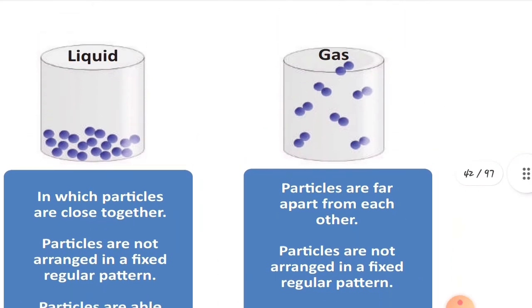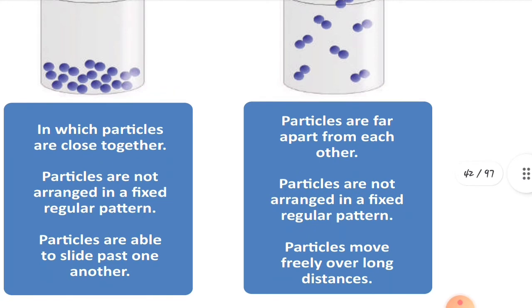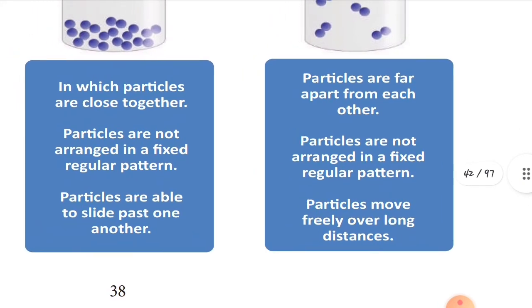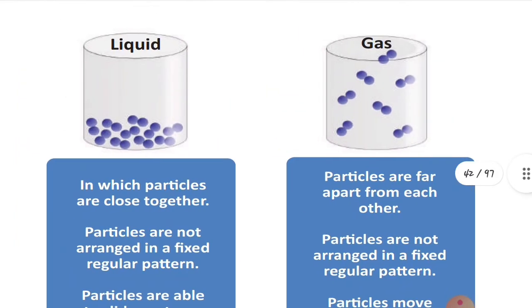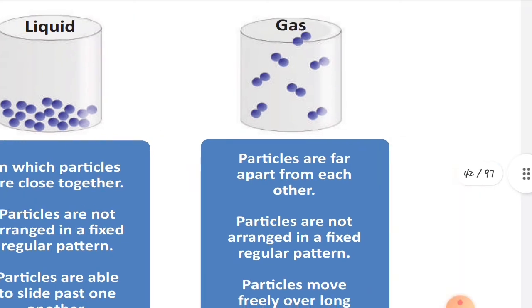And then the last one is gas. So see this picture, children. It's a very nice picture, you know. The particles are far apart from each other. Here the particles are not arranged in a fixed regular pattern. Here the particles move freely over a long distance. So this is the best picture for the solid, liquid and gaseous states. Is this clear to you, children? Yeah, fine.